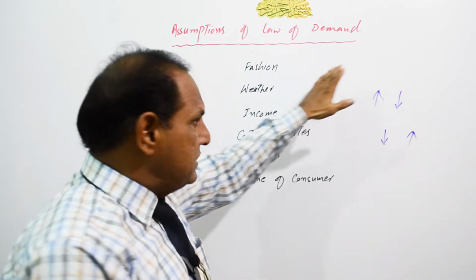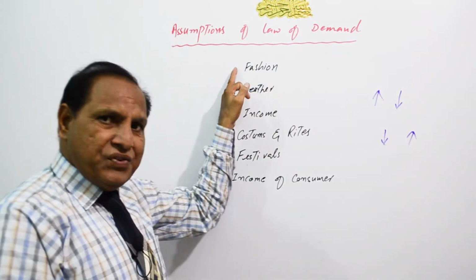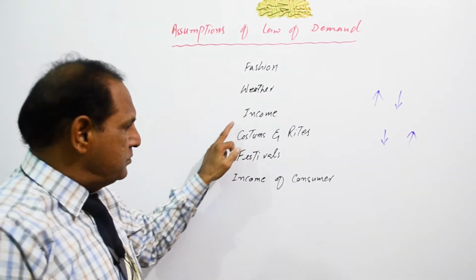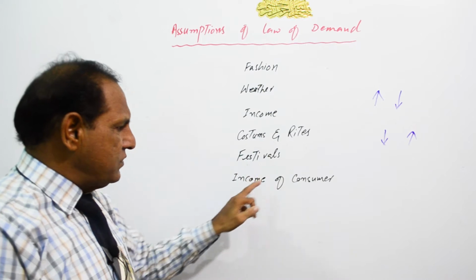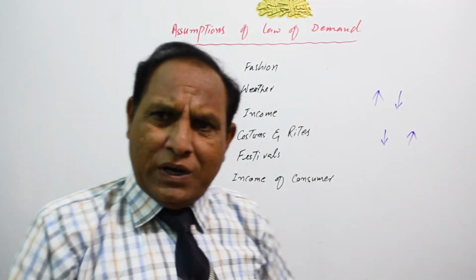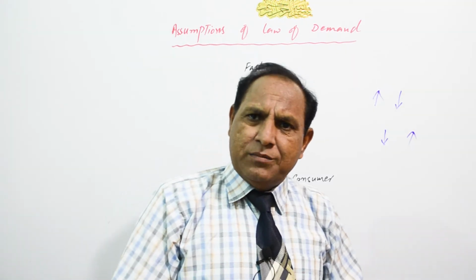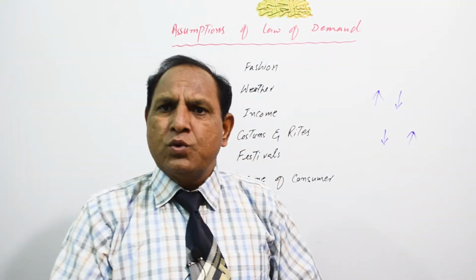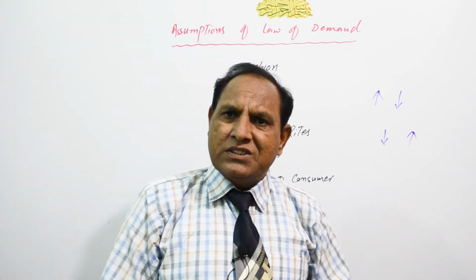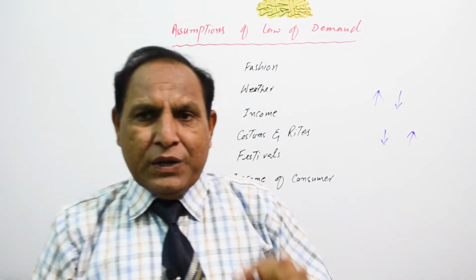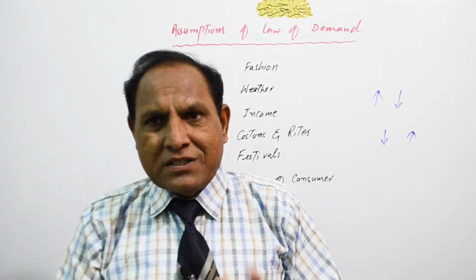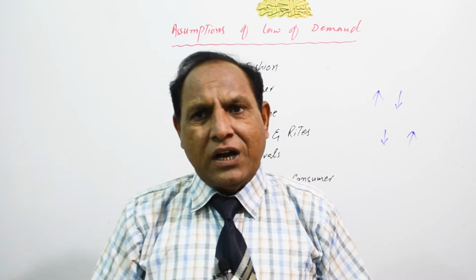These are a few: number one, fashion; number two, weather; number three, income; also festivals, population, and many other factors affect the demand. But the major factor to change the demand is price. Today we will not discuss price only. We will discuss the elements other than price that will change our demand.